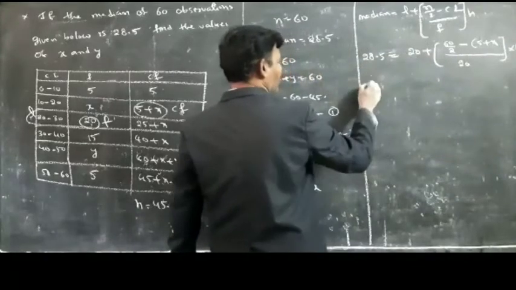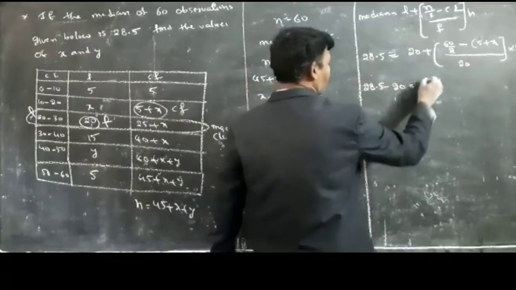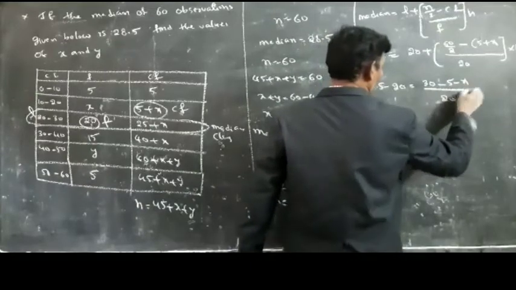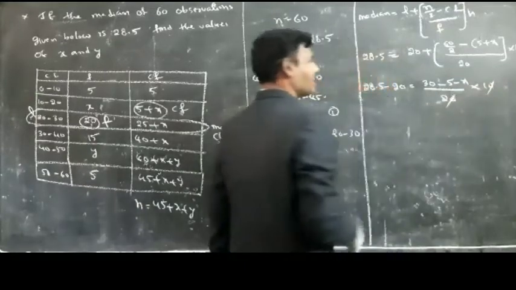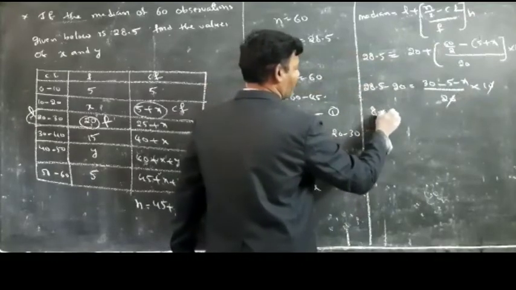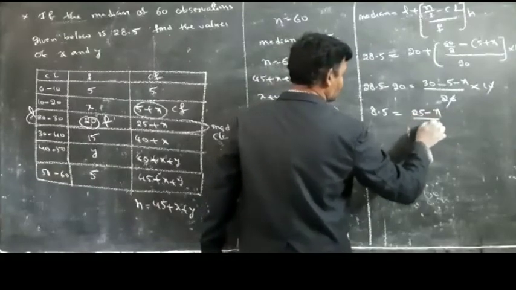I am transposing 20 to the left side: minus 20 is equal to 30 minus 5 minus x by 20 into 10. The 0 and 0 get cancelled. 28.5 minus 20 is 8.5, so 8.5 is equal to (25 minus x) by 2.